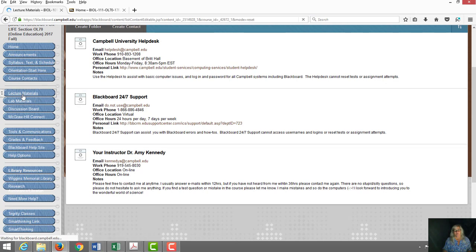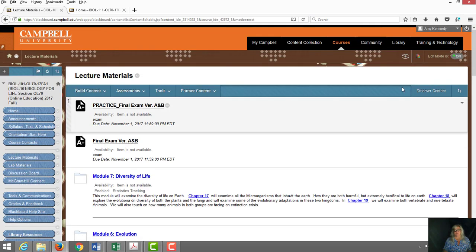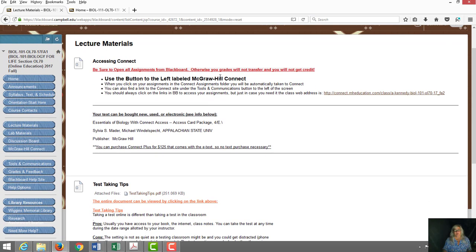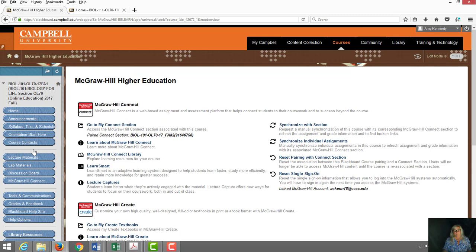All of your lecture materials for this class can be found under the lecture button. And you will find information on how to access Connect. The best way to access McGraw-Hill Connect is either by clicking on the assignments within the module folders, or here is the McGraw-Hill Connect button that will allow you to go to your Connect section.